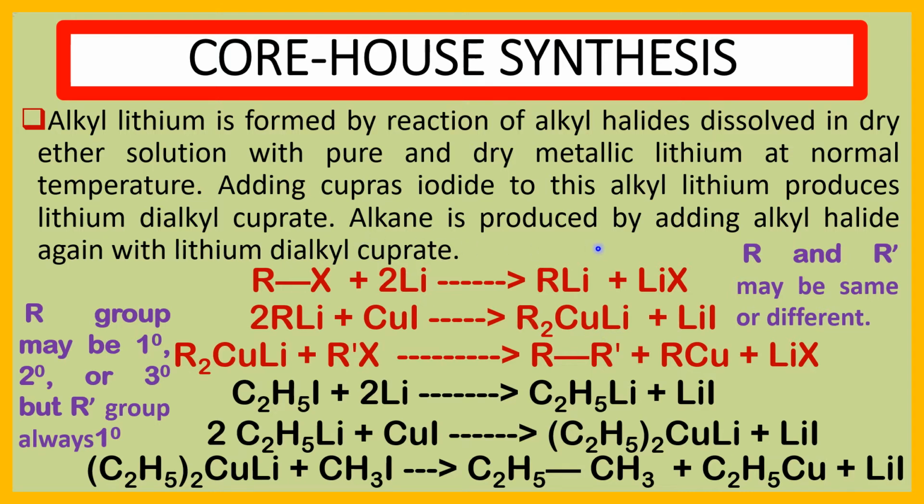Alkane is produced by adding alkyl halide again with lithium dialkyl cuprate. R2CuLi is the lithium dialkyl cuprate. It again reacts with another molecule of alkyl halide. R'X is another molecule of alkyl halide, and it produces RR'. RR' is the alkane.